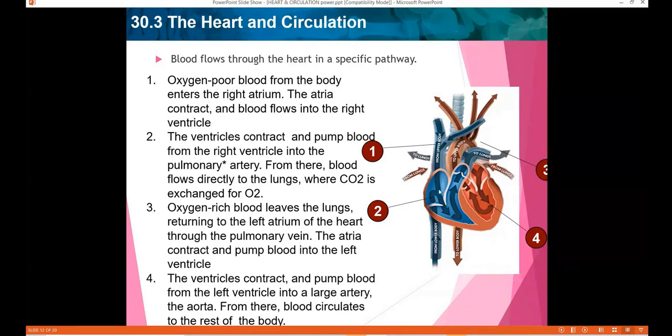The impure blood leaves the right ventricle and reaches the lungs through the pulmonary artery. Whereas the oxygen-rich blood, when it leaves the lungs and again enters the heart, enters through the pulmonary vein. Does it enter the left or right atrium? It enters the left atrium. This again is the only vein in the body that carries oxygen-rich blood. Now why are we discussing the exceptions?